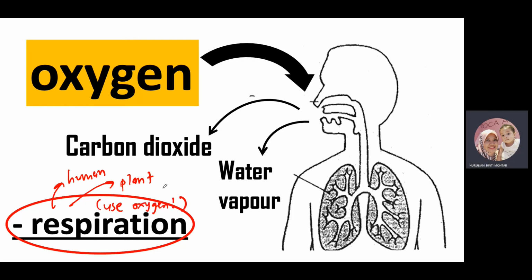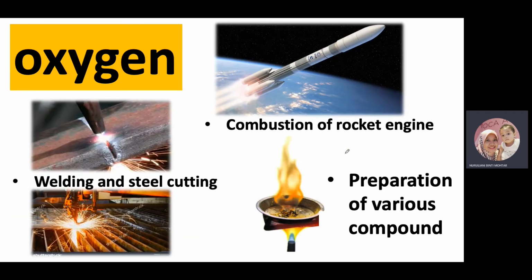Okay, bila dia guna oxygen, dia akan release carbon dioxide, water vapor. Okay, so bila dia produce carbon dioxide, water vapor, dia akan hasilkan sekali energy. So this energy lah yang kita guna untuk buat daily activity. So sebab itulah pentingnya proses respiration berlaku.